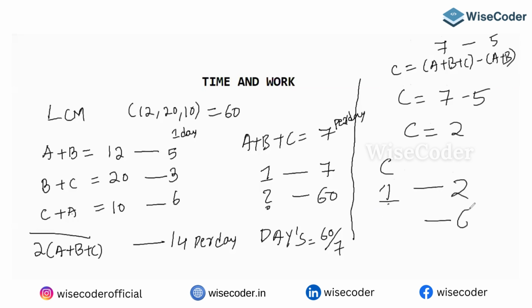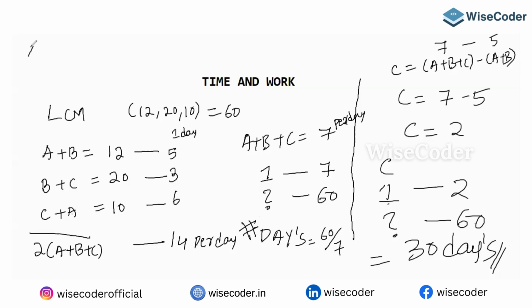So to complete 60, how many days will he take? Definitely 60 by 2. That fellow is going to take 30 days. And if all of them are working together, it is 60 by 7.